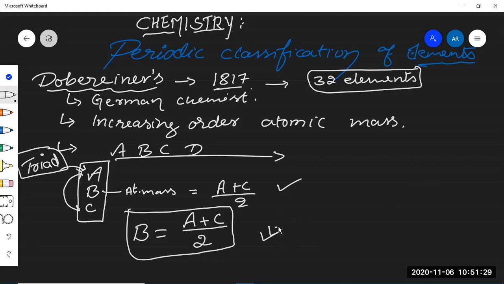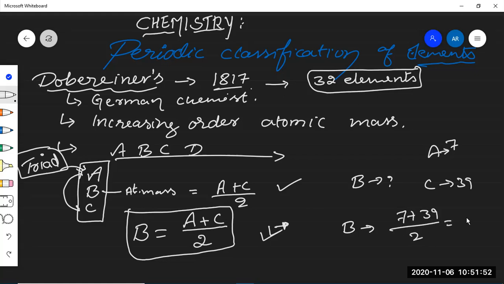Now we can easily understand how to identify the atomic mass of B. What is the mass of B? If the mass of A is 7 and the mass of C is 39, then how do you calculate the mass of B? By averaging the atomic masses of the first and third elements, we get 23. 23 will be the atomic mass of B.